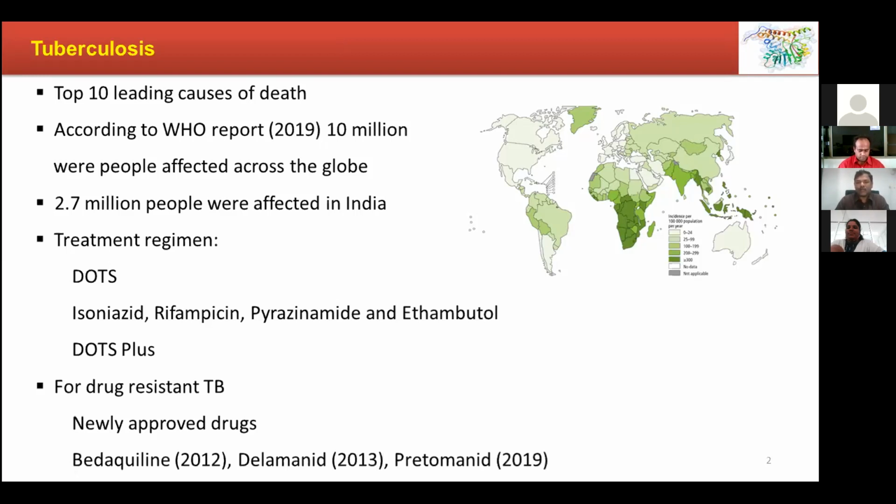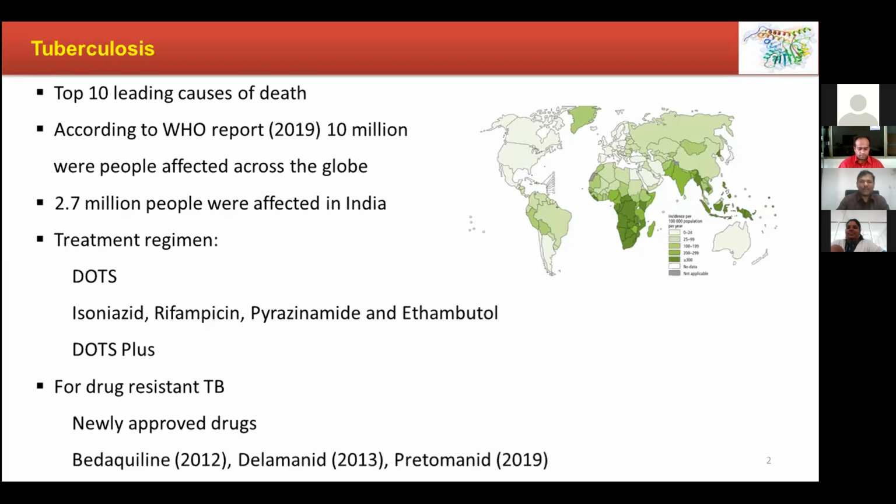Right now we are also suffering from drug-resistant TB because of the misuse, abuse, or overuse, the irrational use of antibiotics, and the microbes are developing resistance. For some of the drug-resistant tuberculosis strains, we do have drugs like bedaquiline, delamanid, and pretomanid, and a few other drugs which were either newly entering the field or were repurposed. Though we have all these, still we need drugs.